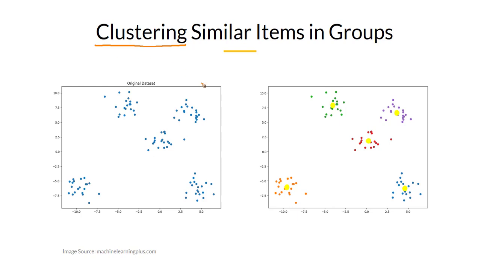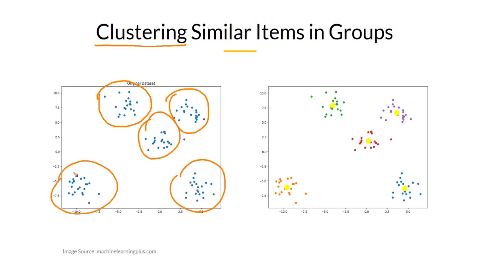Suppose this is your original data set. Just by looking at the data points here, you naturally find certain groups that are formed. You can use grouping or clustering algorithms to identify these inherent groups. Now, this is very clearly visible, the groups are very clearly visible, but sometimes this might not be very explicit.